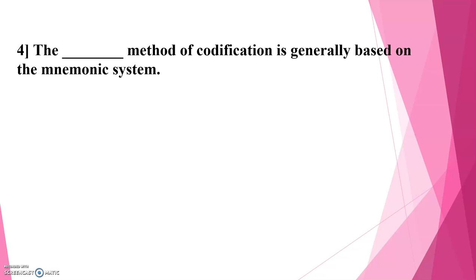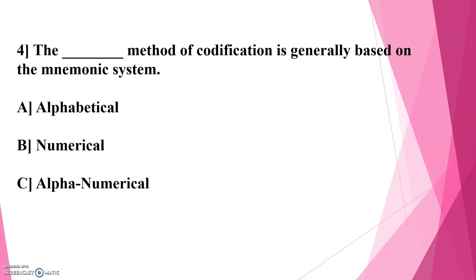The dash method of codification is generally based on the mnemonic system. A. Alphabetical, B. Numerical, C. Alphanumerical, and the correct answer is A. Alphabetical. The alphabets are used for the codification of each category of material, and it explains the word mnemonic system for the heading. So the correct answer is A. Alphabetical.